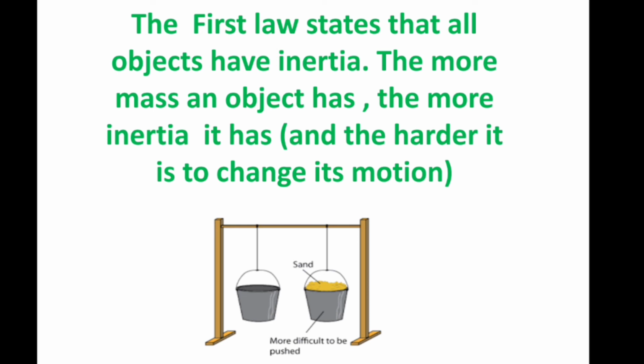So we have discussed the first law of motion, what inertia is, what the different types of inertia are, and also how mass is related to inertia. Understood? Thank you.